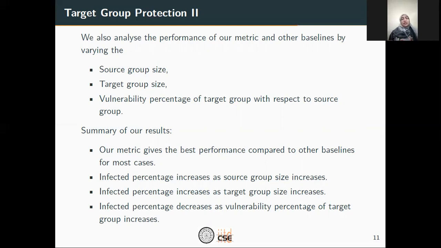For the last case, where we vary the vulnerability percentage of the target group, as this percentage increases, it's found that the infected percentage decreases. This is because as the vulnerability percentage increases, we have a larger set from which we choose the target nodes randomly. So there's a possibility that we choose a less influential node as a target node. As a result, the overall infected percentage goes down.